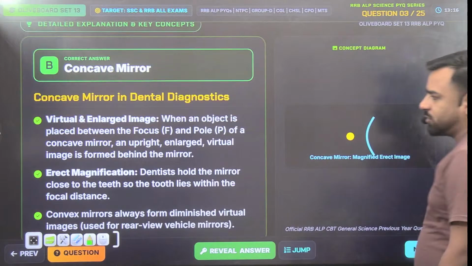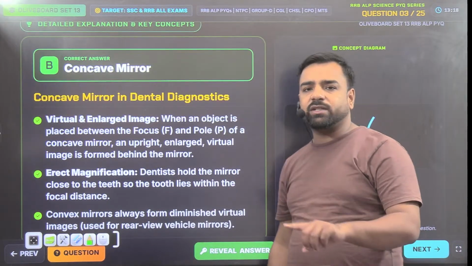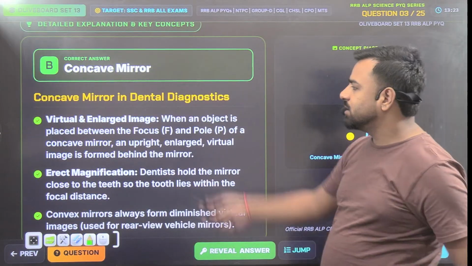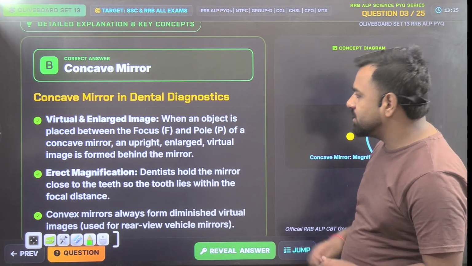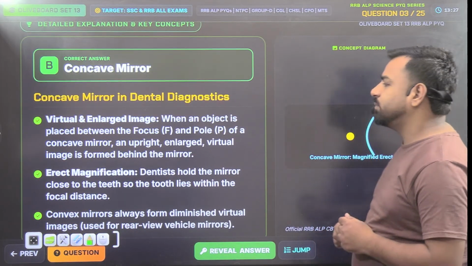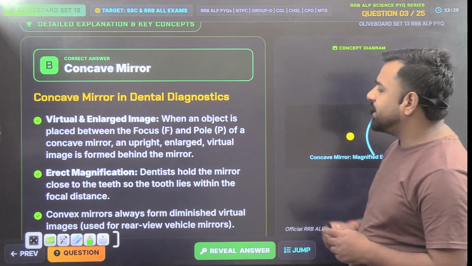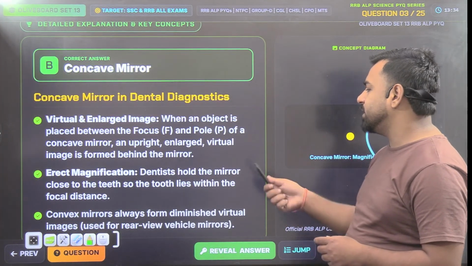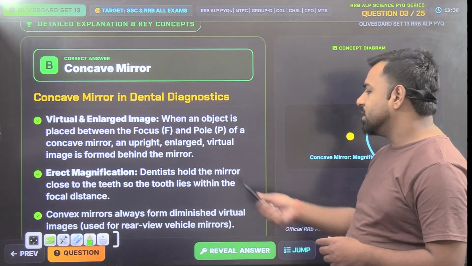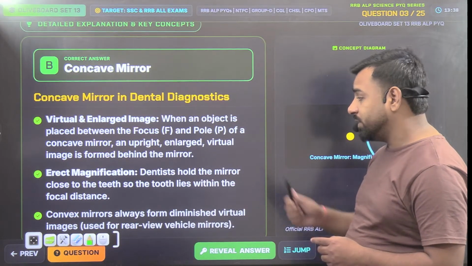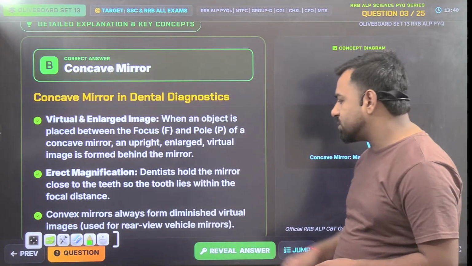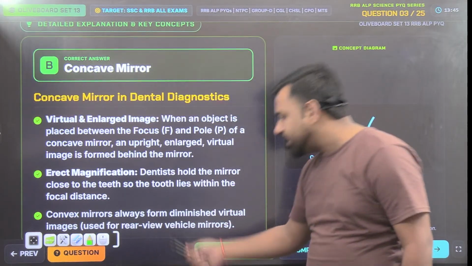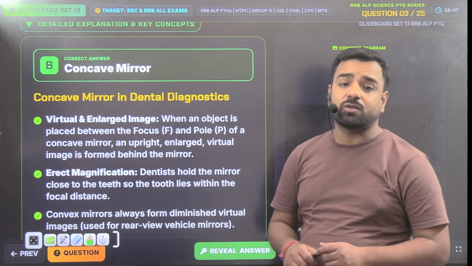Next. So here we have the explanation as well. After the ending of the session, I'll share this PDF in which you will find the detailed explanation along with the questions. So virtual and enlarged images: when the object is placed between the focus and the pole of a concave mirror, upright, enlarged and virtual images are formed behind the mirror. Erect magnification, so dentists hold the mirror close to the teeth, so the tooth lies within the focal distance. And convex mirrors always form diminished virtual images, and we can use them in the rear view mirrors or the side view mirrors of vehicles.